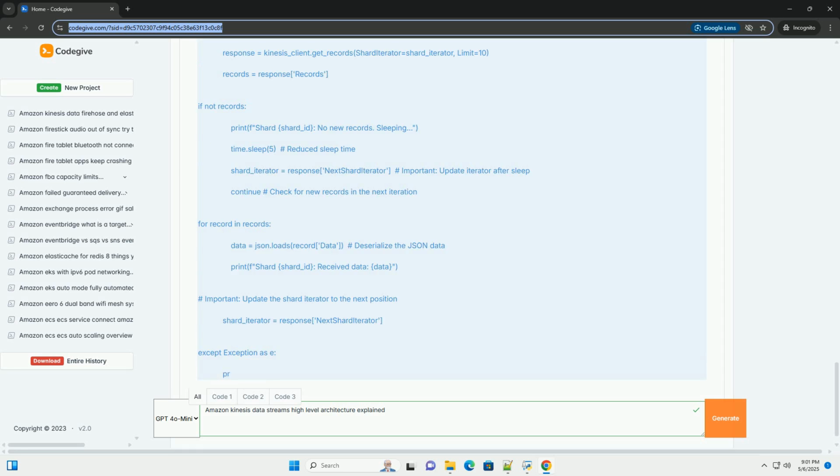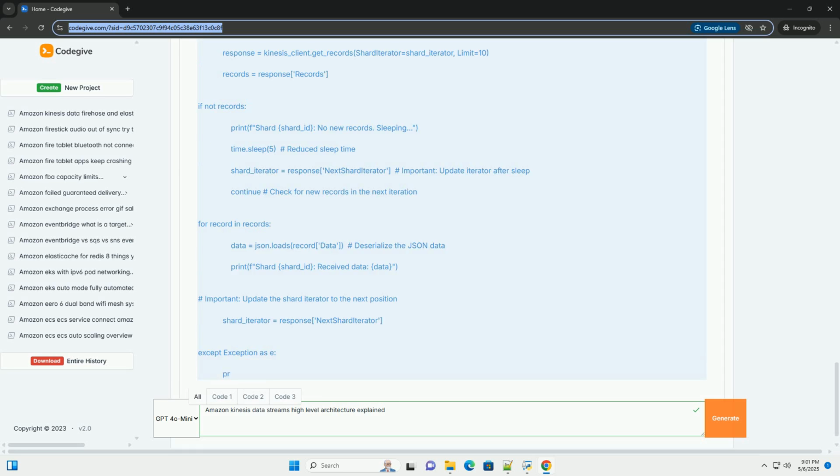11. Best practices. Choose the right partition key: distribute data evenly across shards to avoid hot shards. Monitor your streams: track CloudWatch metrics to identify potential issues. Scale your shards: adjust the number of shards based on your data volume and velocity. Implement error handling: handle potential errors gracefully and retry requests as needed. Use the KCL: simplify consumer development and ensure scalability and fault tolerance.